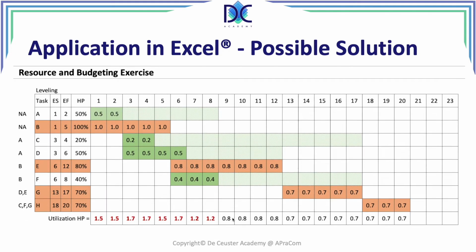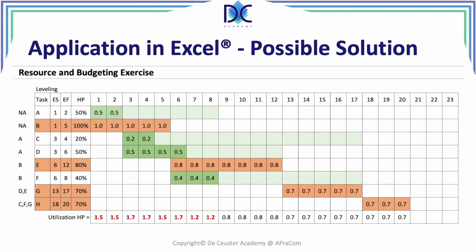We have the original situation here, so we find that the situation is not really good because we have a problem from periods 1 till 8, and we can in fact now start working on the procedure to resolve those issues. A first element I can do, a logical element, is to move activity A into the slack.